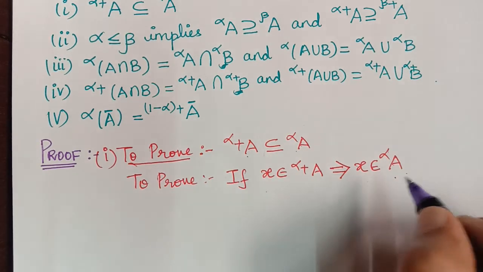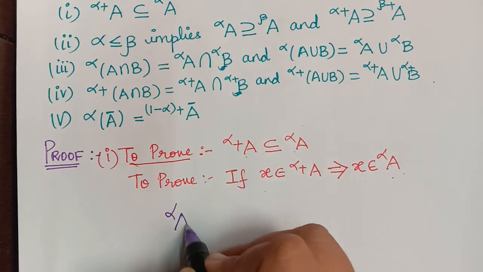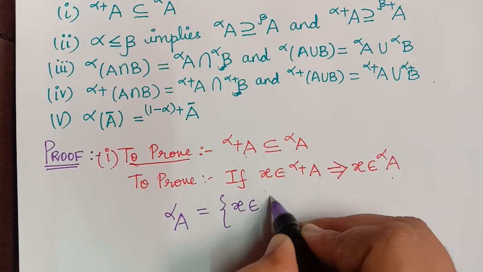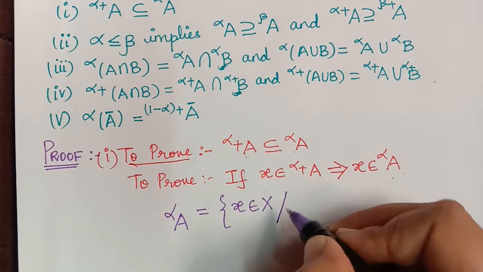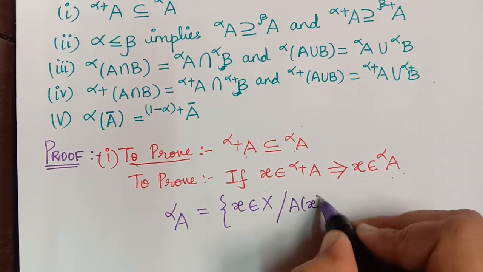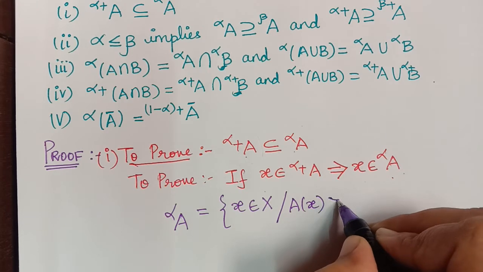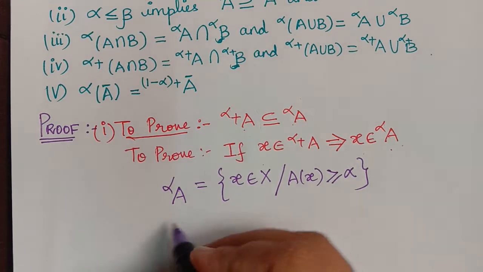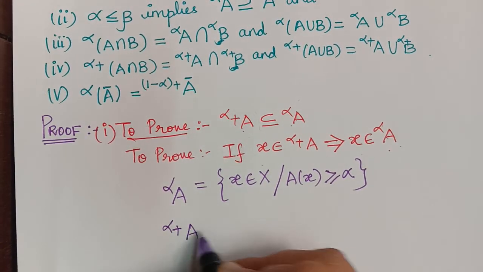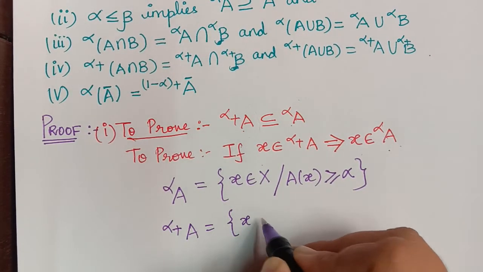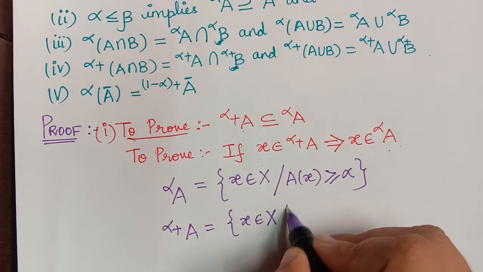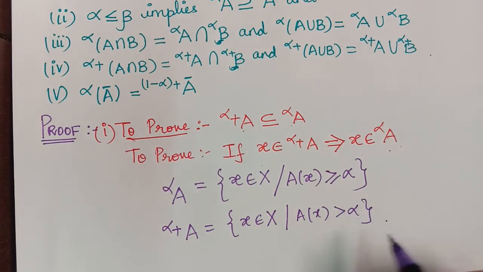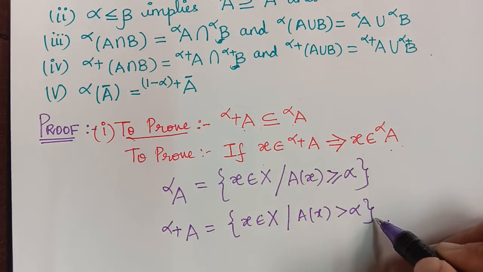Now what is an alpha cut set? By the definition, the alpha cut set is equal to all those elements of the universal set such that the membership grade of that element is greater than or equal to alpha. So this is an alpha cut set. And what is a strong alpha cut set? It is equal to all those elements of the universal set X whose membership grade is strictly greater than alpha. So this is the alpha cut and this is the strong alpha cut.